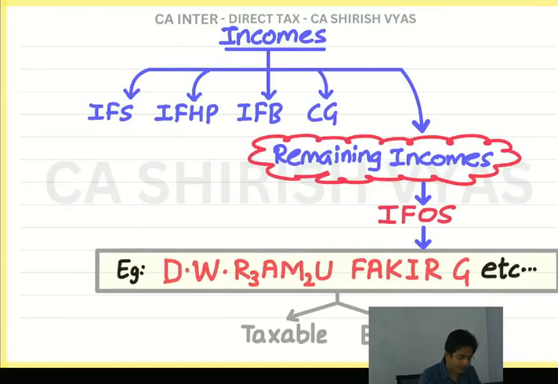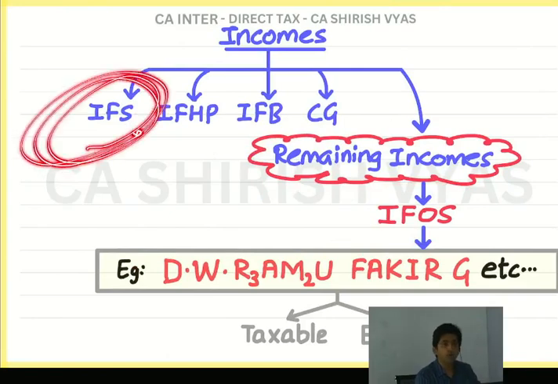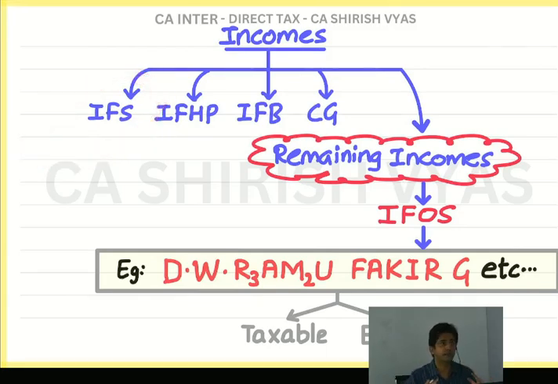Look, an income is called salary only if there is a master and servant relationship. You should have some boss and you should become a servant. He will dictate and you will work as per his directions. We call it an employer-employee relationship. Your boss is your employer and you are the employee, like a servant. Only if that relationship exists, it is income from salary.